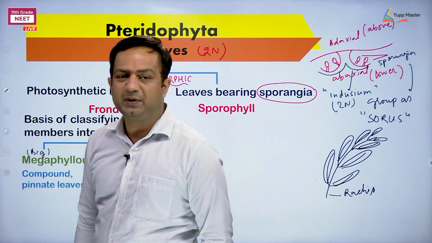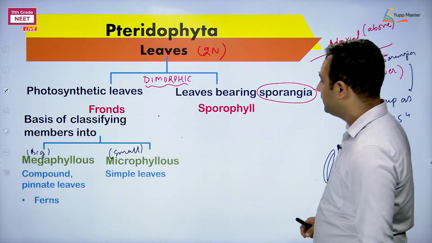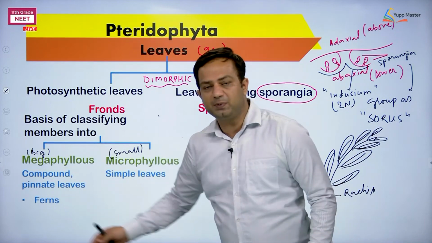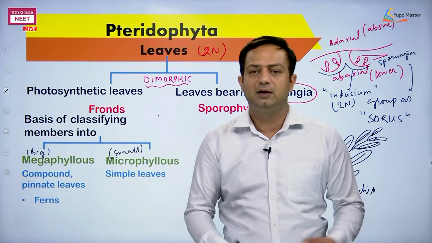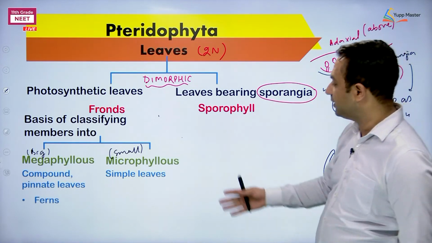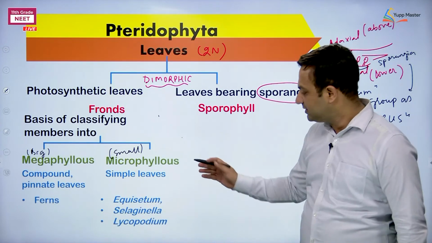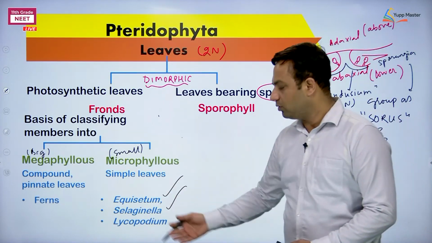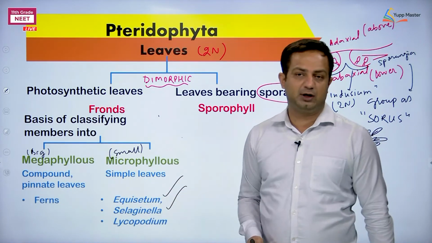This is compound pinnate leaf. Examples are ferns. Here, microphyllous, simple leaves. To understand the compound pinnate, you can again see the figure that is given in NCERT also, the potted one, the green colored photograph that they have given, actually photograph, not the figure. Microphyllous is simple leaf. These simple leaves are seen in, see, members are getting repeated, Equisetum and Selaginella. Older examples: Lycopodium is an ally, a relative of Selaginella.